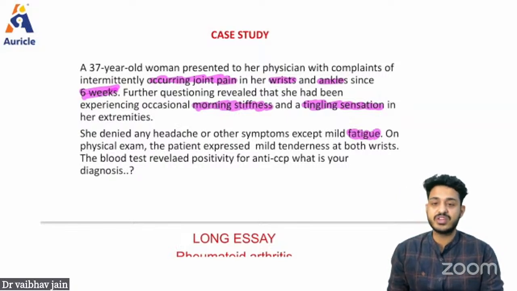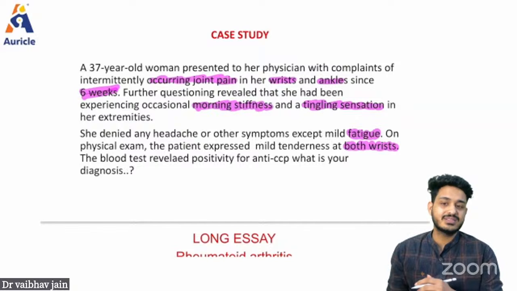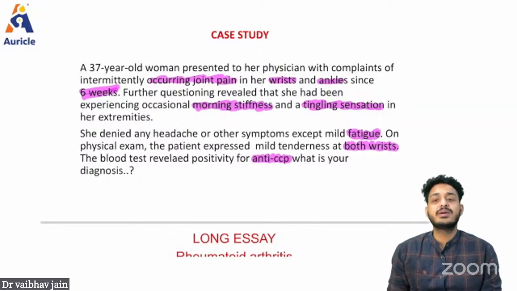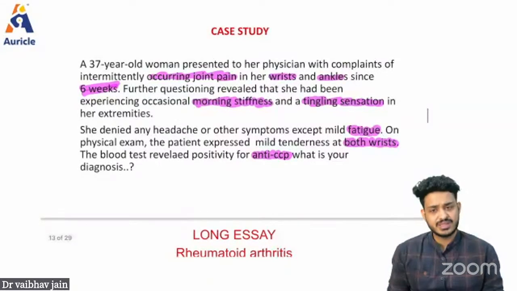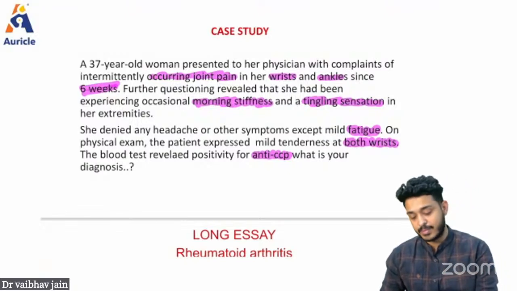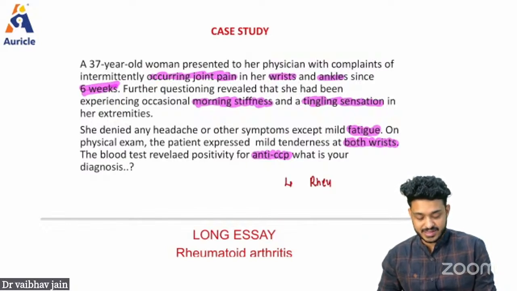On physical examination, the patient expressed mild tenderness in both wrists. The blood test revealed positivity for anti-CCP, and this anti-CCP is very characteristic for which particular disease? Yes, the patient is having joint pain for more than 2 months, right? The patient is having morning stiffness, and that pain will be reduced by the evening. So morning stiffness is a very characteristic thing. Involvement of small joints is very characteristic for a particular disease known as rheumatoid arthritis.